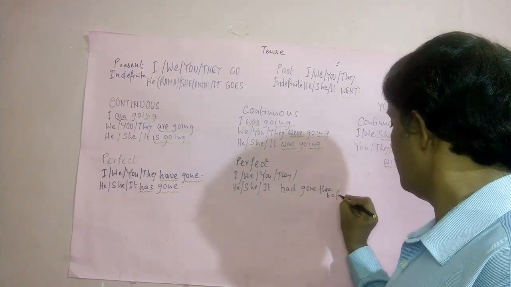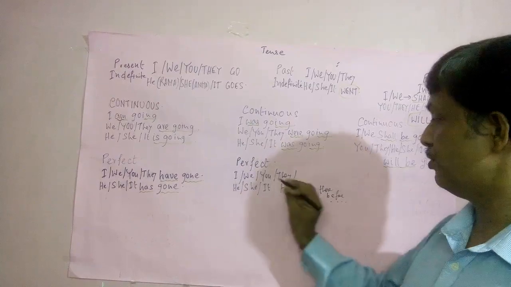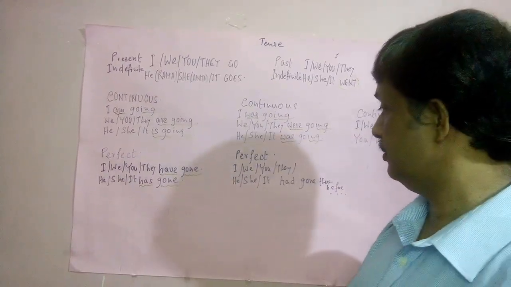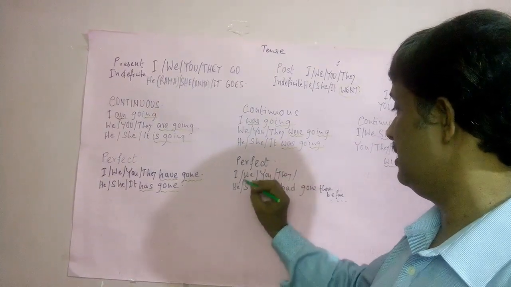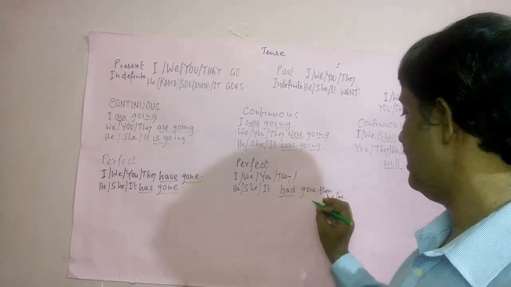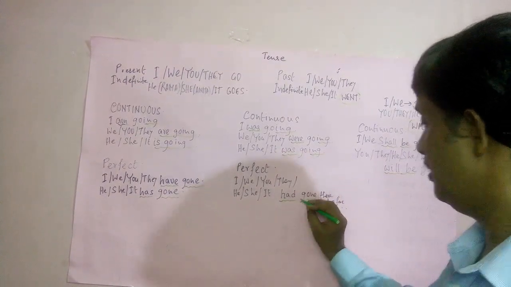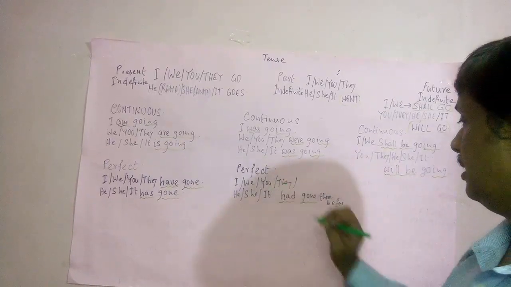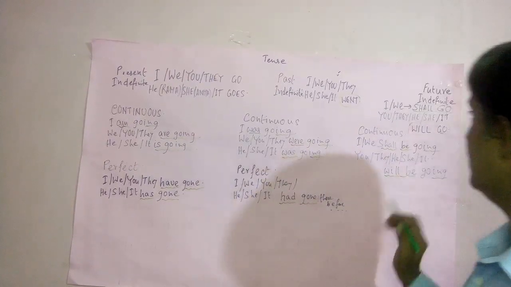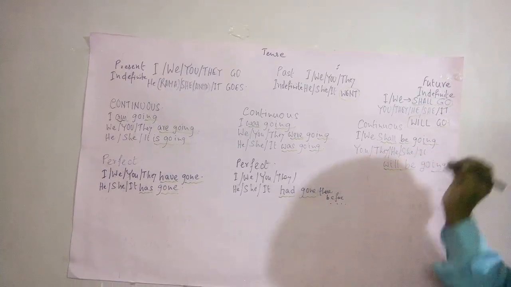Anybody, before he came. So here what is there? We use had and past participle form of verb go. Okay. Now here, that is future perfect.